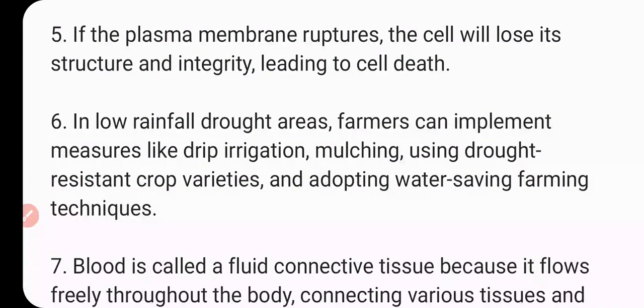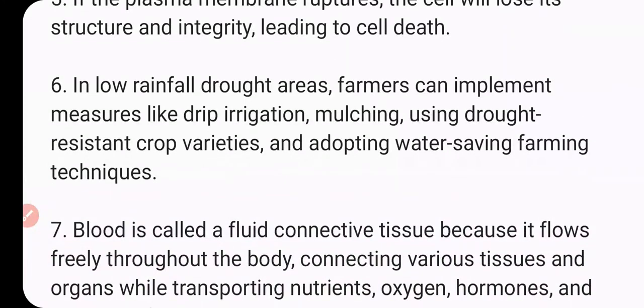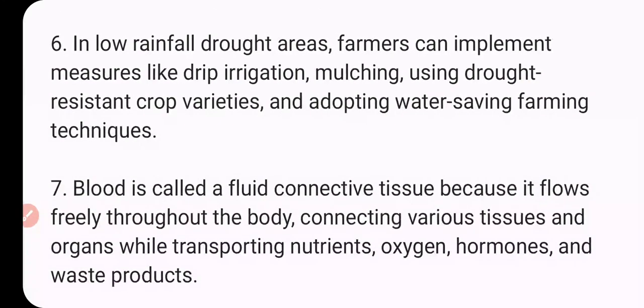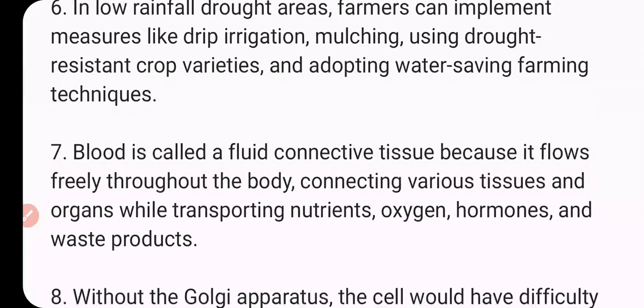If the plasma membrane ruptures, the cell will lose its structure and integrity, leading to cell death. In low rainfall drought areas, farmers can implement measures like drip irrigation, mulching, using drought resistant crop varieties and adopting water saving farming technologies.